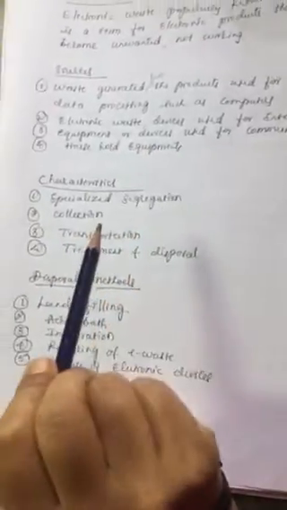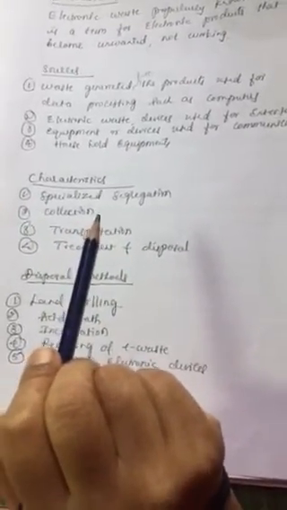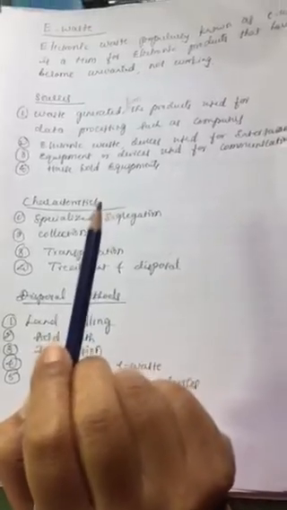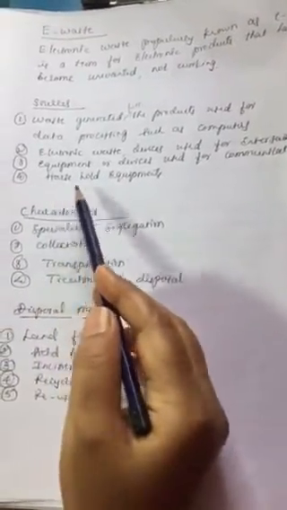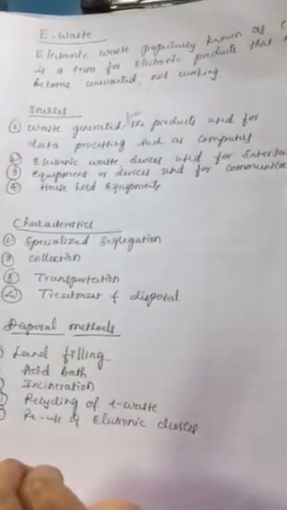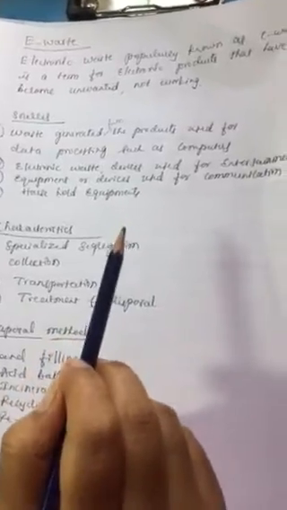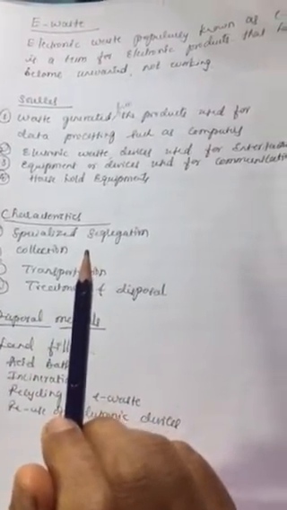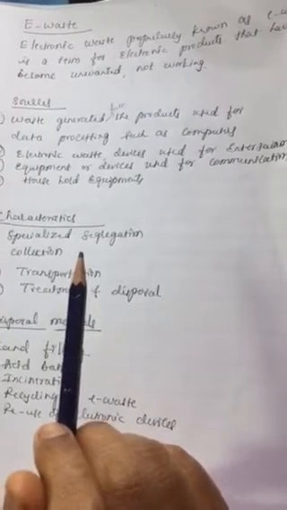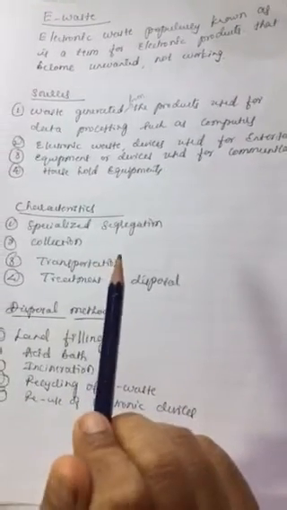Next, equipment or devices used for communication purpose like phones, land phones, fax machines, etc. Lastly, household equipments like vacuum cleaner, microwave ovens, washing machines, air conditioners, also audio and visual components such as VCRs, etc. So these are the sources of e-waste.